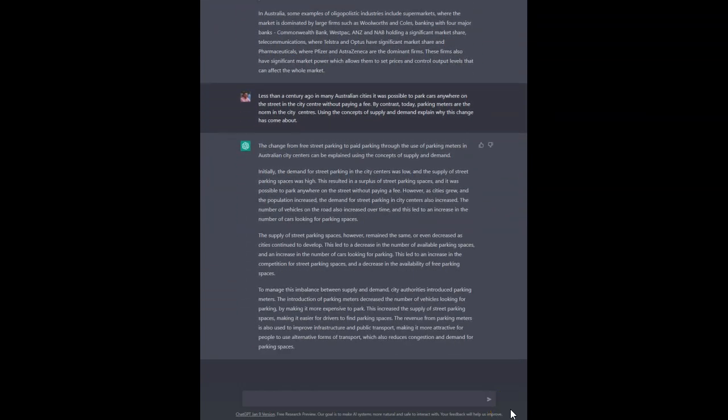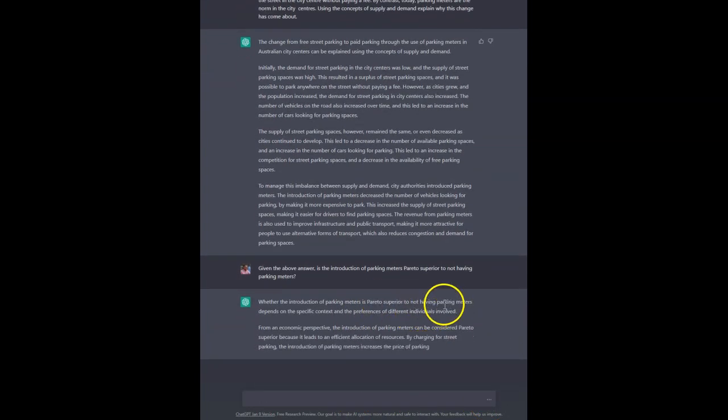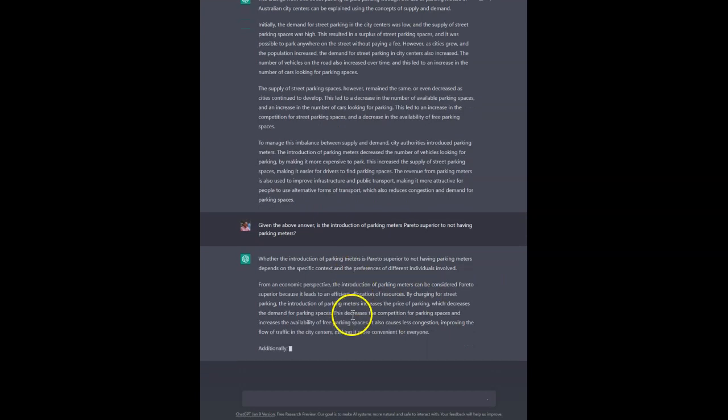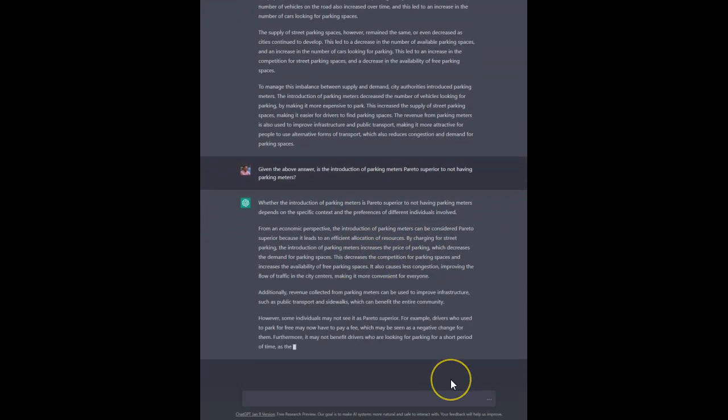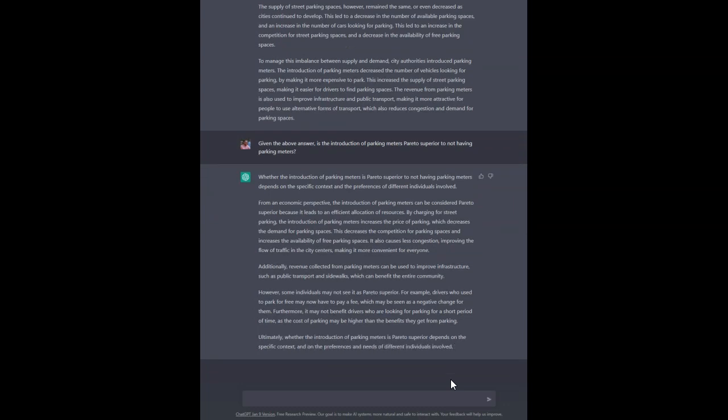Okay, so it's actually provided a pretty good answer to that question. Let's push it a little bit and see if it really knows what it's talking about. Let's ask, given the above answer, is the introduction of parking meters Pareto superior to not having parking meters? Okay, so there it's giving a good answer because it's hedging its bets. It's saying it depends on the specific context and the preferences of different individuals involved. Then it goes on to elaborate a bit. So the answer it's giving is actually a pretty nuanced answer to that question.